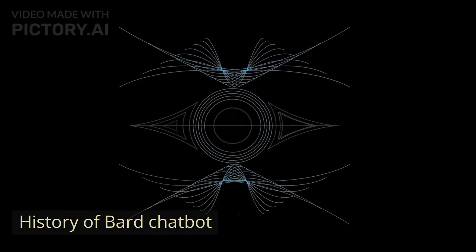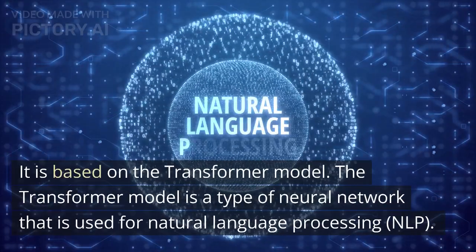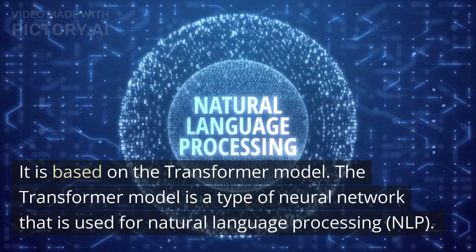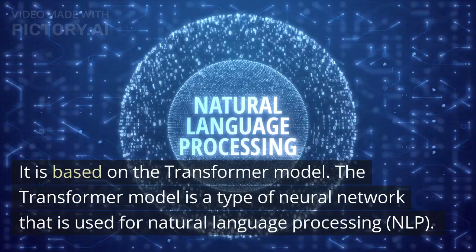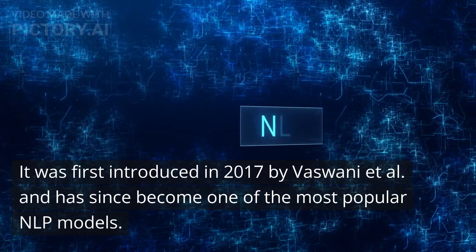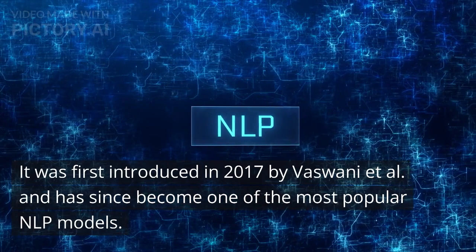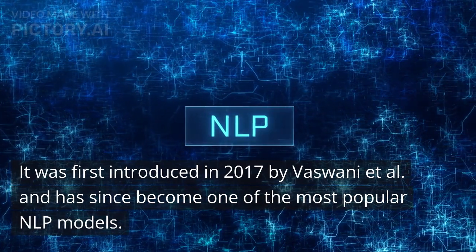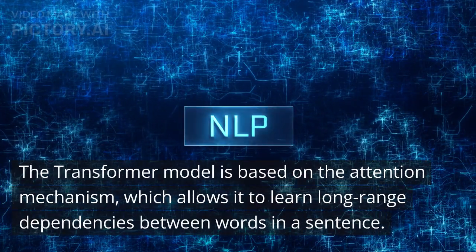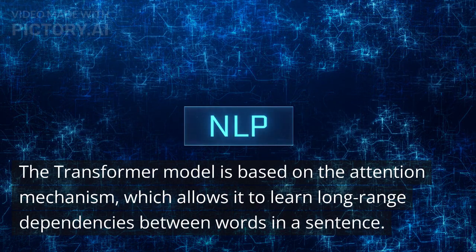History of BARD Chatbot. BARD Chatbot was first announced in May 2022. It is based on the Transformer model. The Transformer model is a type of neural network that is used for natural language processing, NLP. It was first introduced in 2017 by Vaswani et al., and has since become one of the most popular NLP models. The Transformer model is based on the attention mechanism, which allows it to learn long-range dependencies between words in a sentence.